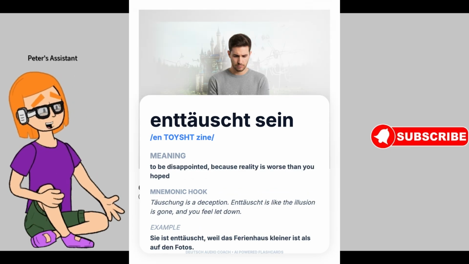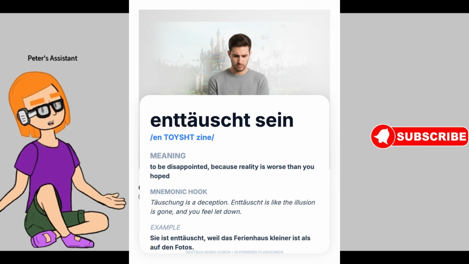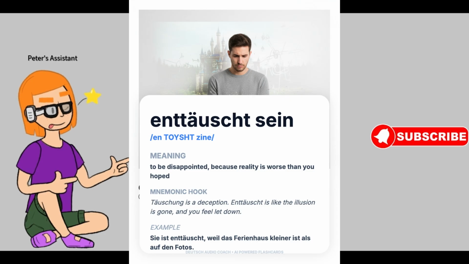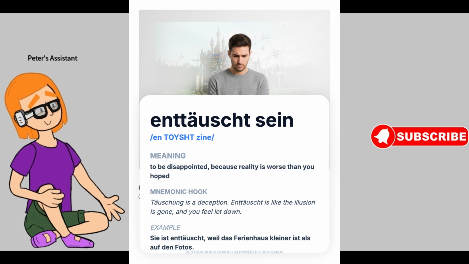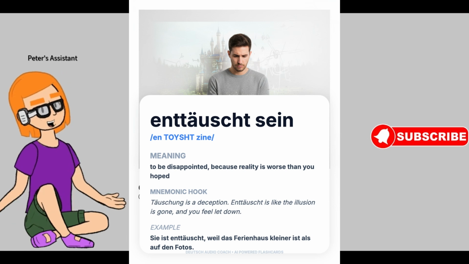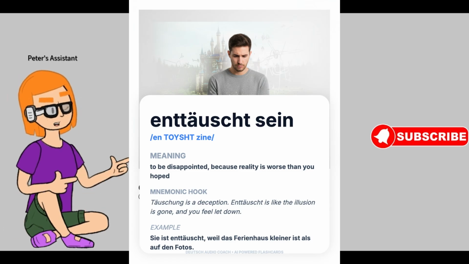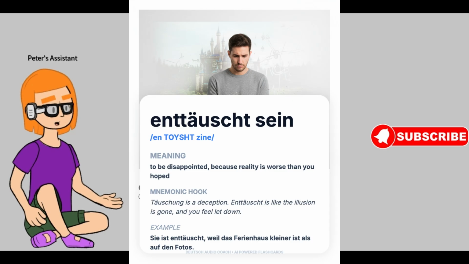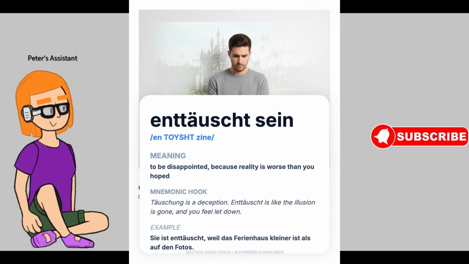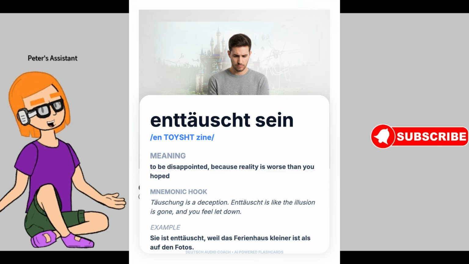Next German phrase is enttäuscht sein. Pronunciation: enttäuscht sein. Meaning in English: to be disappointed, because reality is worse than you hoped. How to remember this phrase? Täuschung is a deception. Enttäuscht is like the illusion is gone and you feel let down. Example sentence: Sie ist enttäuscht, weil das Ferienhaus kleiner ist als auf den Fotos. English translation: She is disappointed because the holiday home is smaller than in the photos.